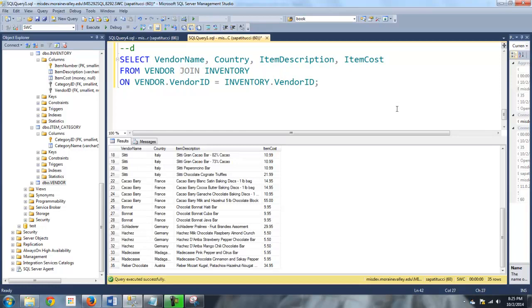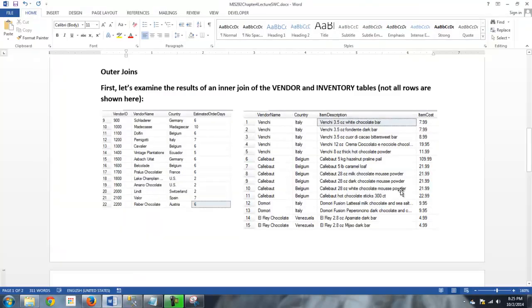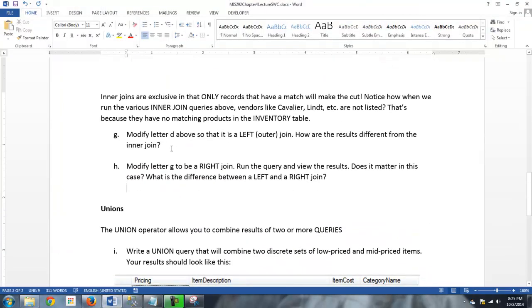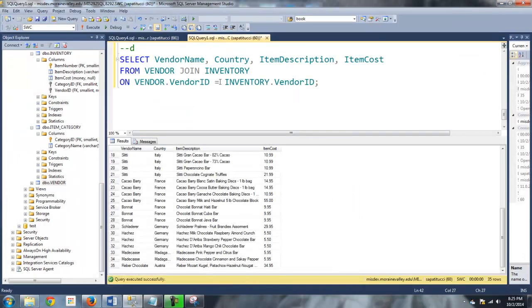In my sheet here, letter G says modify letter D so that it is a left outer join. We have to change this from D to F, and we have one thing to add. We're going to add the word left. You can add either left or right, and once you add a left or a right, this becomes an outer join. Once you start adding left and right to your syntax, you're in outer join territory.